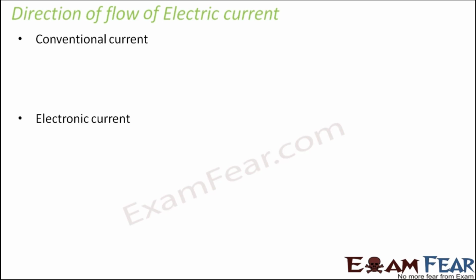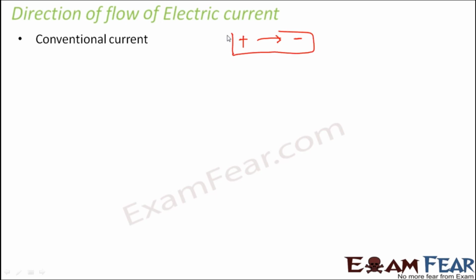So the scientists at that time said that the direction of current is from the positive terminal of the battery towards the negative terminal of the battery, because that is the direction of flow of the positively charged particles. This direction was termed the conventional current, because that was the convention followed at that time.